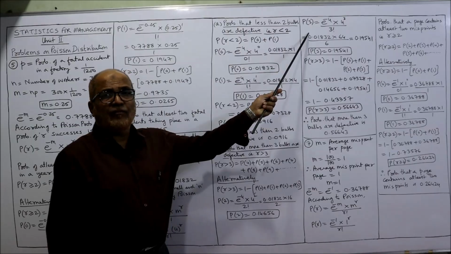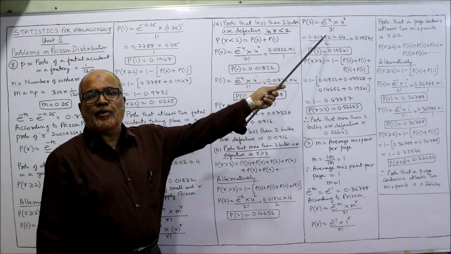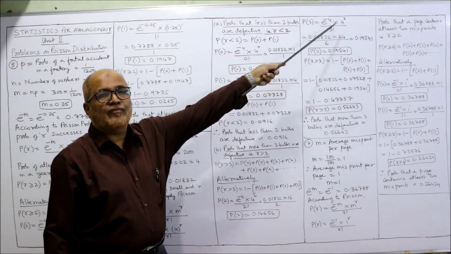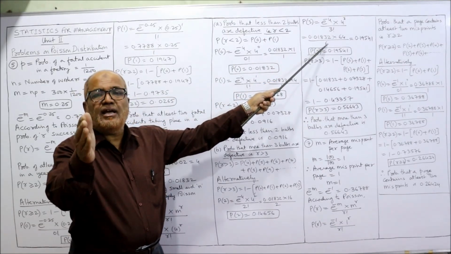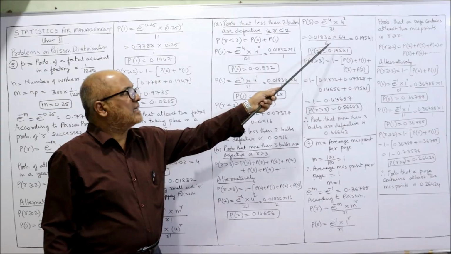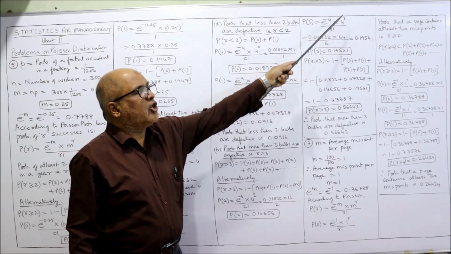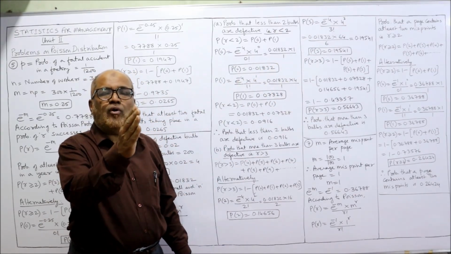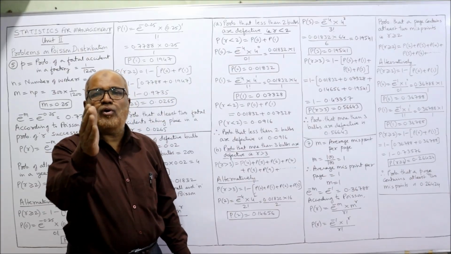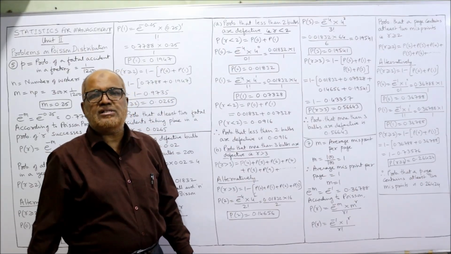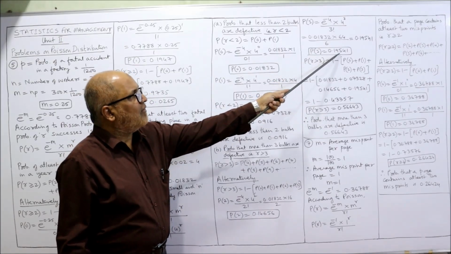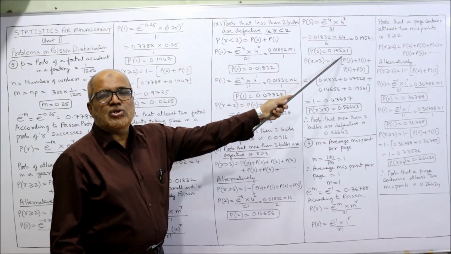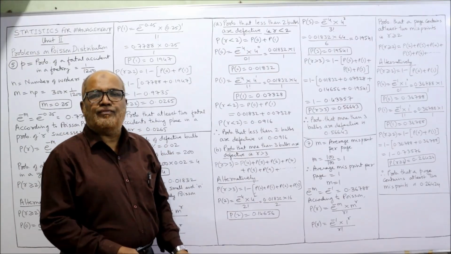So here P of 3 is equal to e to the power of minus 4 into 4 to the power of 3 divided by 3 factorial. 3 factorial means 3 into 2 into 1, 6. And 4 cube, 4 into 4 into 4. 4 4s are 16, 16 4s are 64. Now finally P of 3 is equal to 0.19541. So we got P of 2 and P of 3.